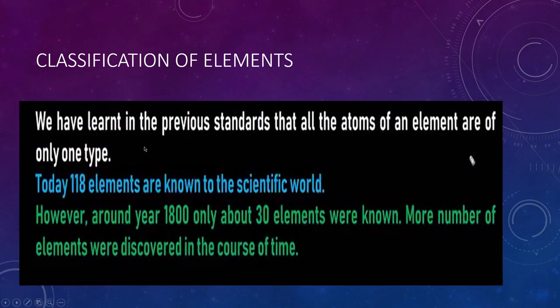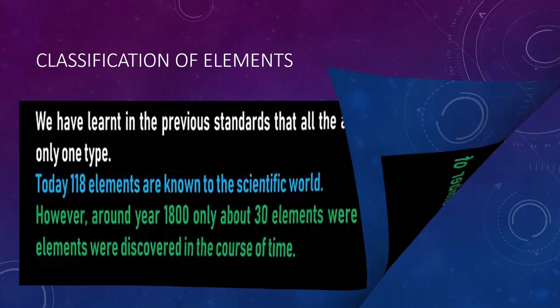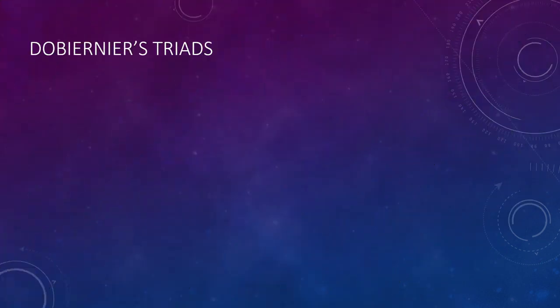As we have learned in previous standards, all the elements are of only one type. Today, 118 elements are known to the scientific world. However, around the year 1800, only about 30 elements were known. More elements were discovered in the course of time. So, to study them systematically, scientists started classifying them. The first scientist was Dobereiner. So let's see first Dobereiner's triads.